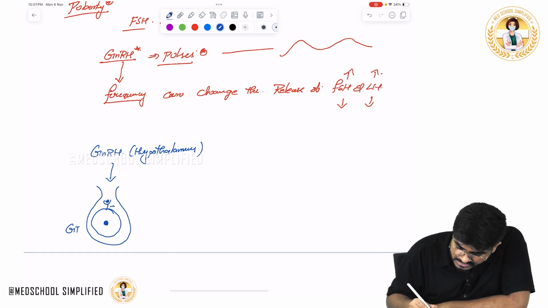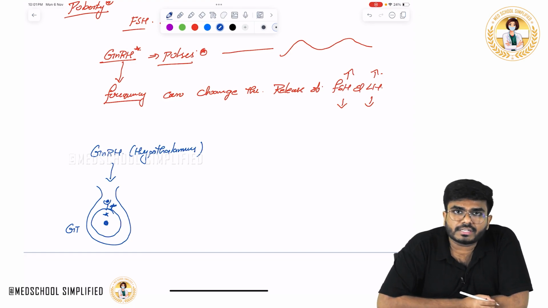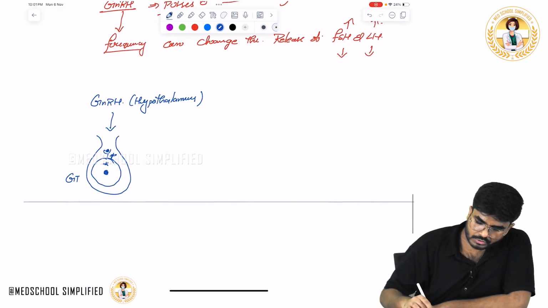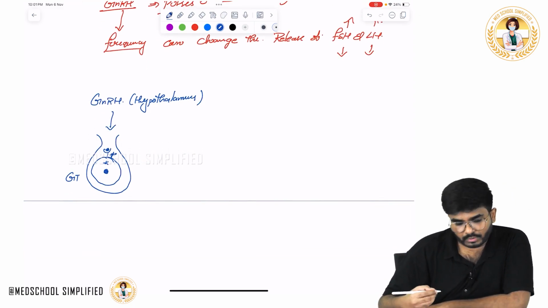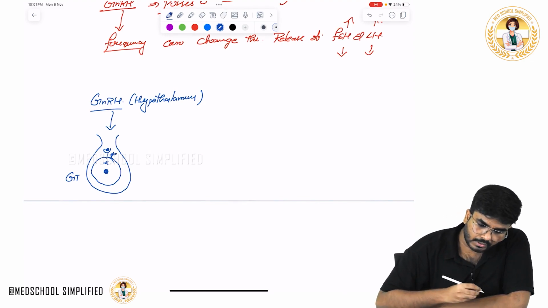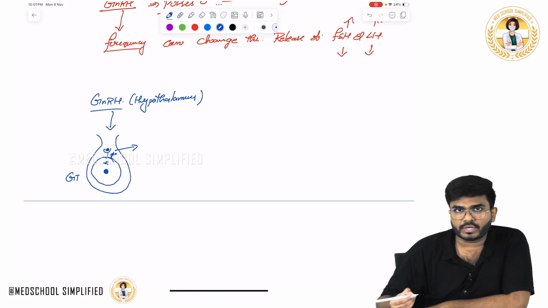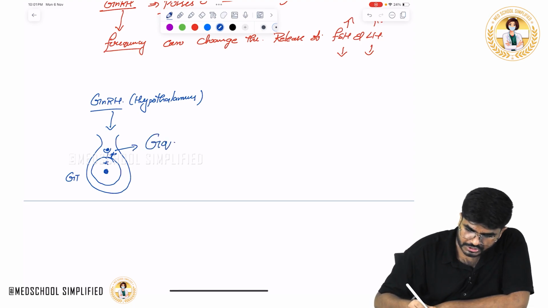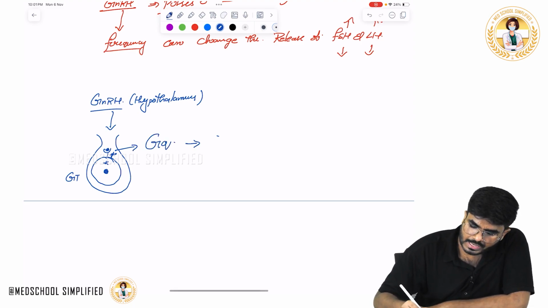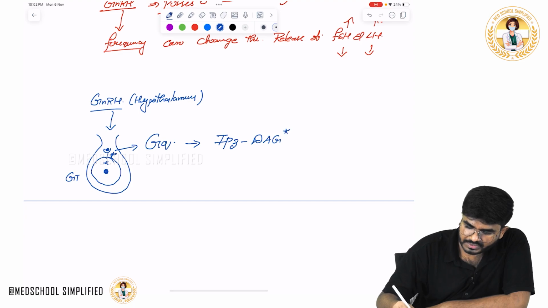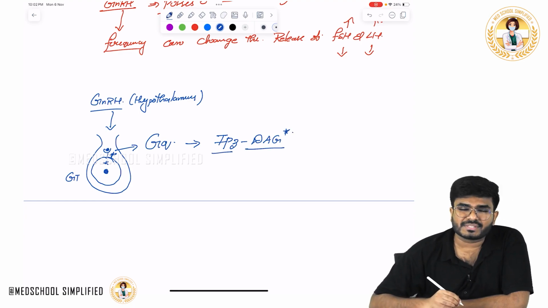Once it binds with its receptor, which secondary messenger system is going to be activated inside the cell? That's the important point. GnRH, gonadotropin-releasing hormone, binds with G protein coupled receptors, Gq type, and uses the IP3 DAG, diacylglycerol, system as a secondary messenger.